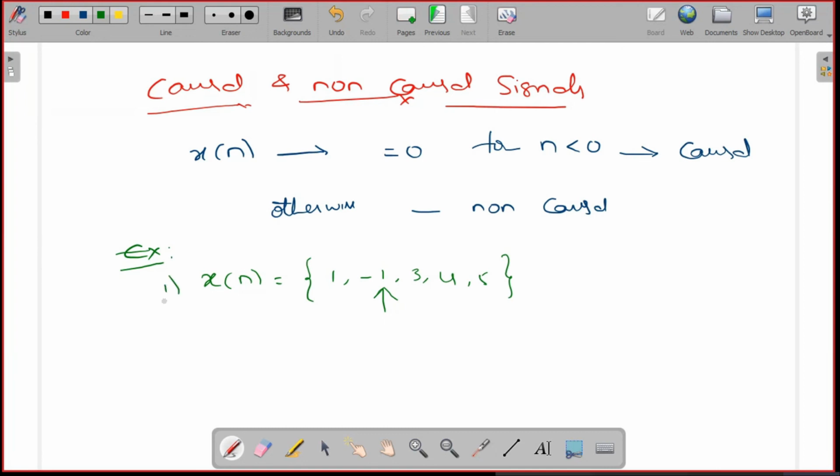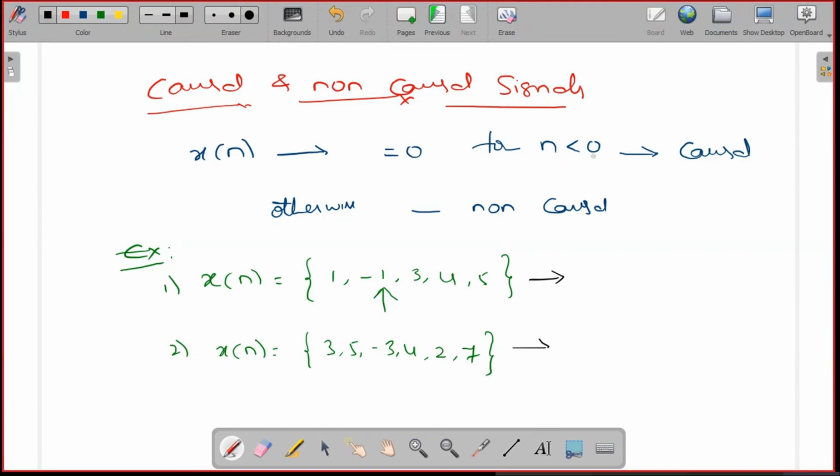This is the first one, and one more, x of n is equal to 3, 5, minus 3, 4, 2 and 7. We have two signals. Now tell me, is the first one causal or non-causal? For causal and non-causal, what do we need to check? The amplitude of the signal for negative times.